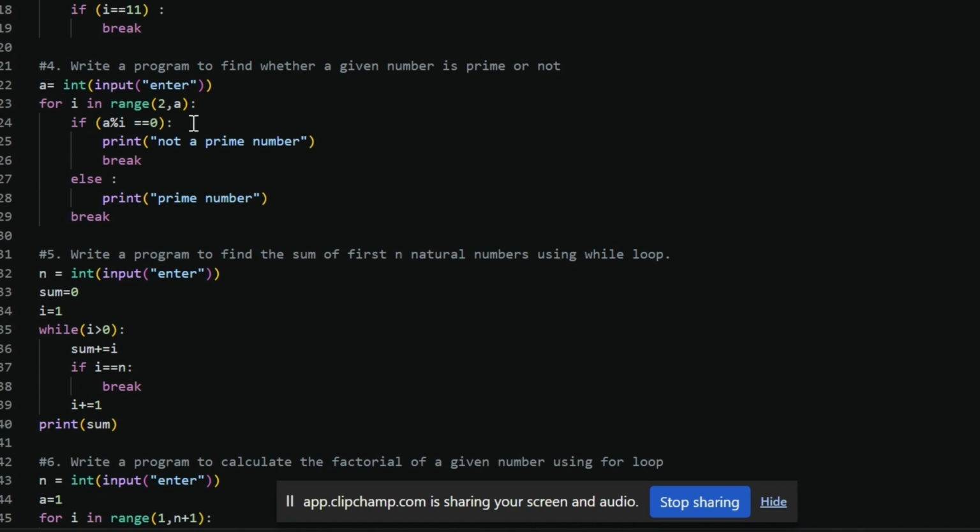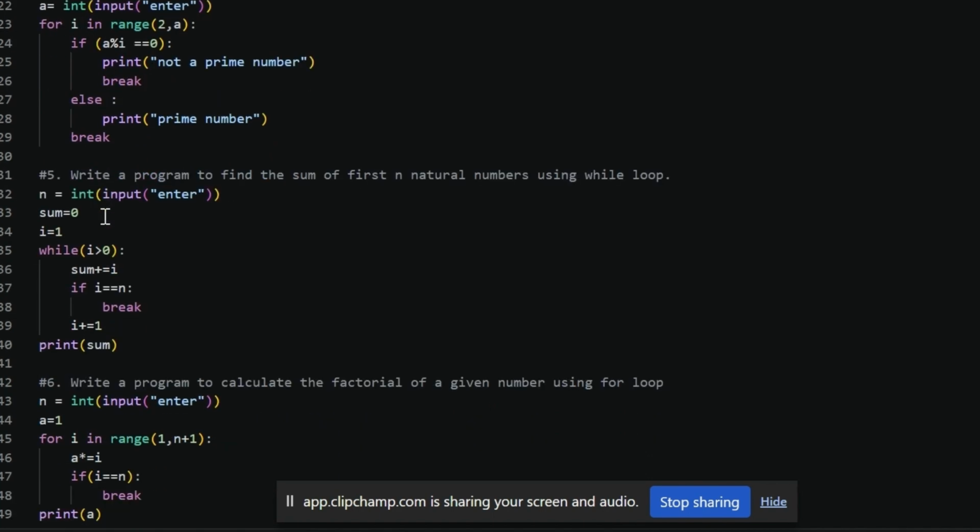It is not a prime number, because a prime number is divisible only by itself and one. So it is not a prime number, and it is important that we use a break statement. And else, if this condition is not true, then prime number is printed. This is a must, you can use the break statement.